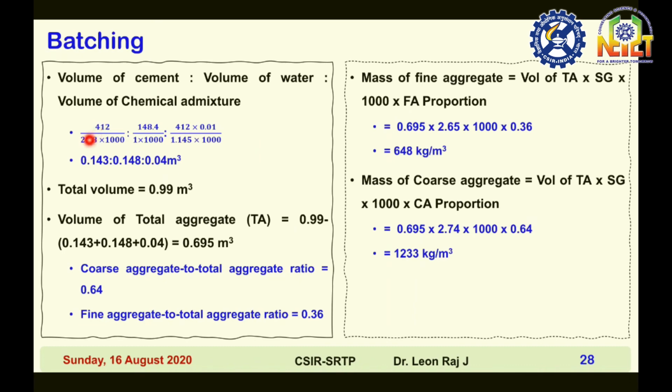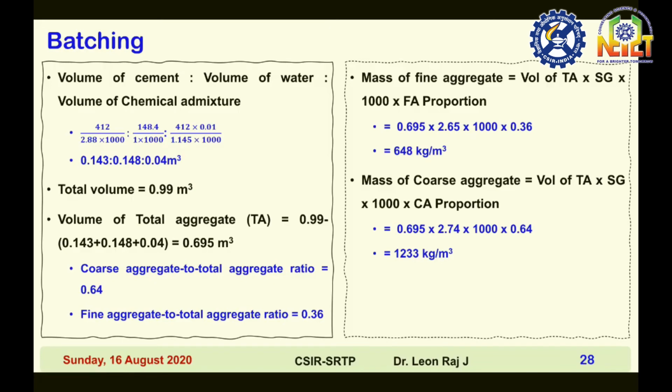412 divided by specific gravity 2.88 into 1000, 148.4 divided by 1 into 1000, and 412 into 0.01 divided by 1.145 into 1000. So you get the volume of these 3 materials. Then the total volume is equal to 0.99 meter cube. What materials are left over? Fine aggregate and coarse aggregate.